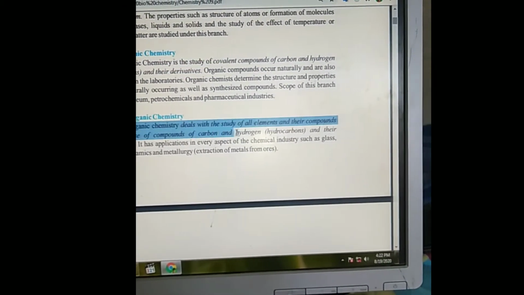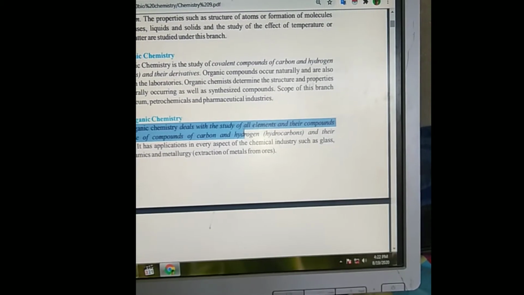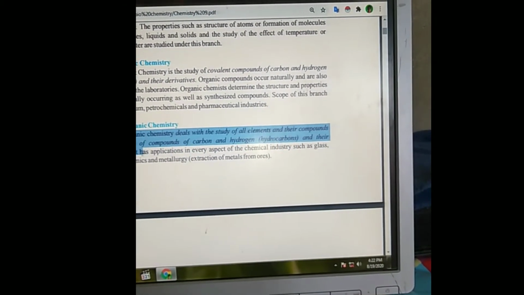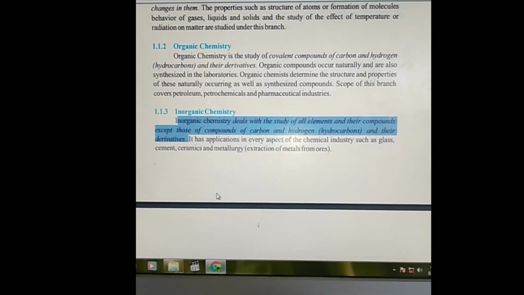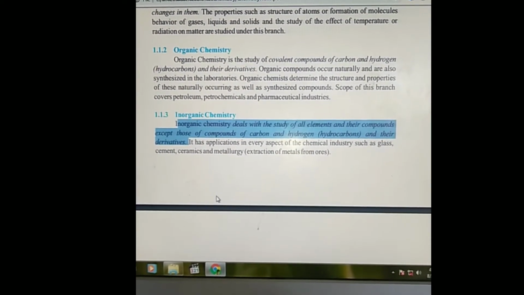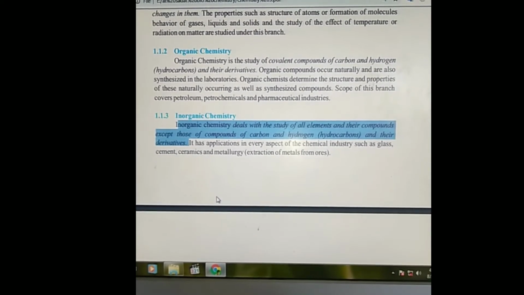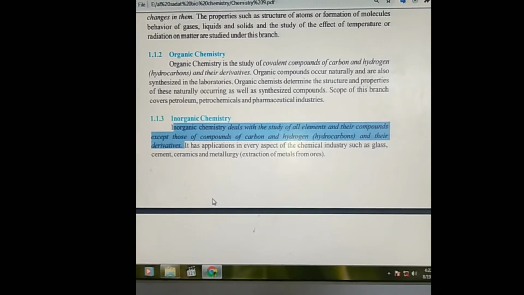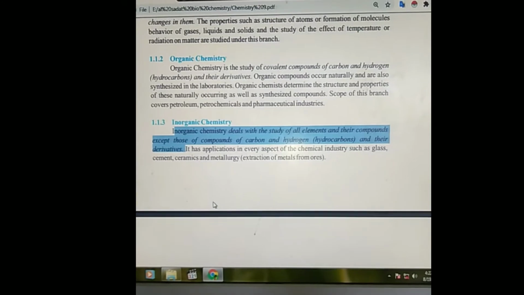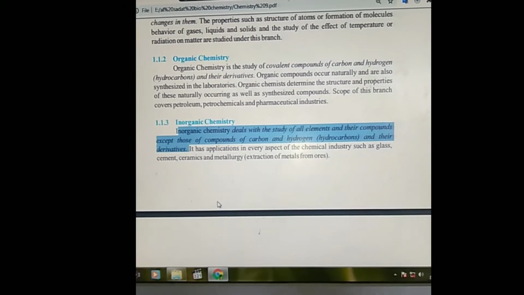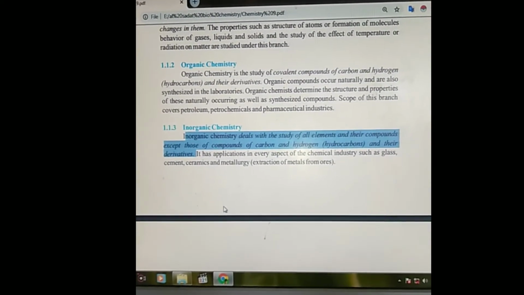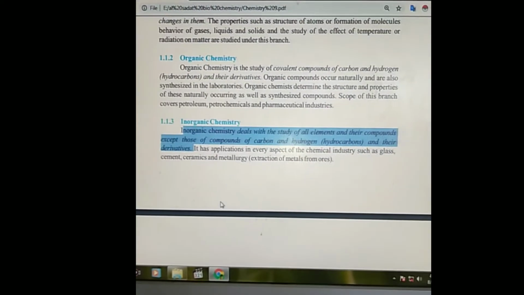Inorganic chemistry deals with the study of elements and the compounds except those compounds of carbon and hydrogen and their derivatives. This is the definition which the students can attempt. Inorganic chemistry deals with the study of all elements and their compounds except those of carbon and hydrogen, that are hydrocarbons and their derivatives, and except these compounds, all other compounds are included in inorganic chemistry. And in inorganic chemistry, all the compounds which have covalent nature or ionic nature are discussed here.